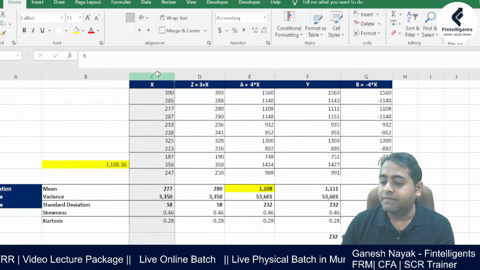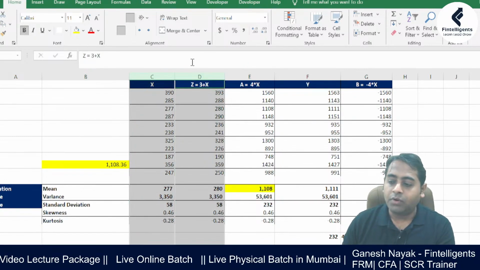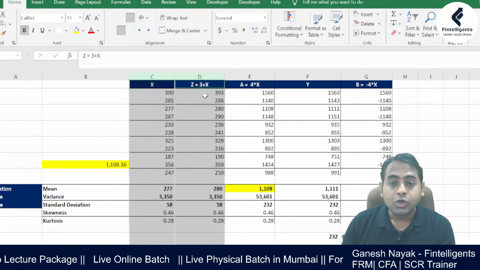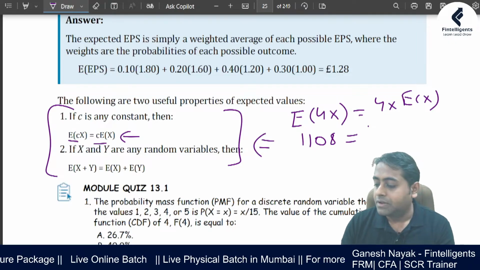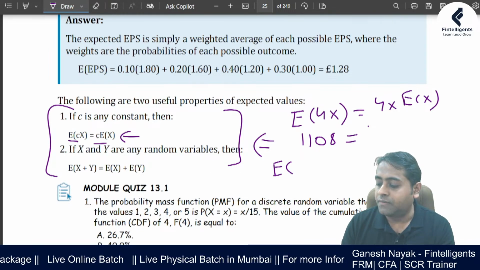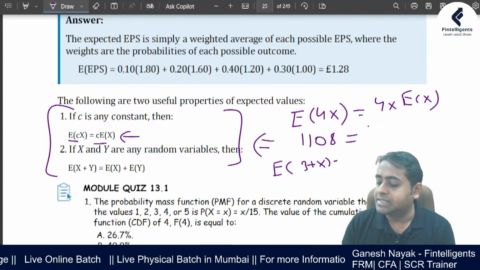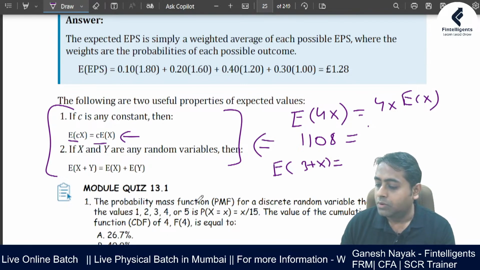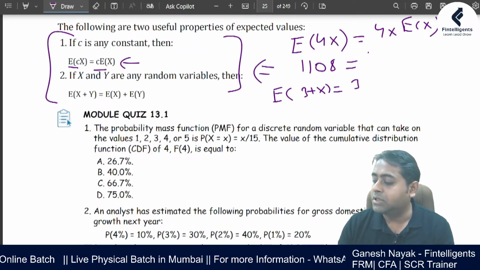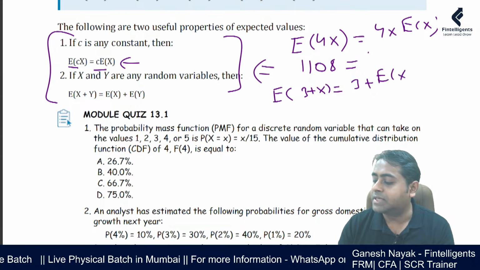Similarly we have x and this z. What is this? 3 plus x. So can I do it like this? I am taking the expectation of 3 plus x, which is actually equal to 3 plus the expectation of x.